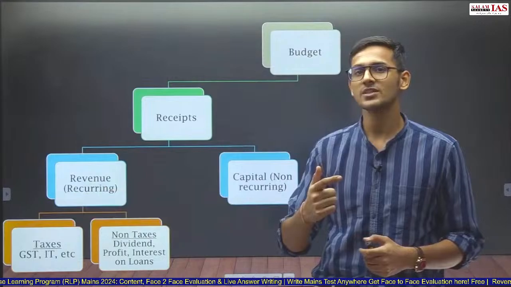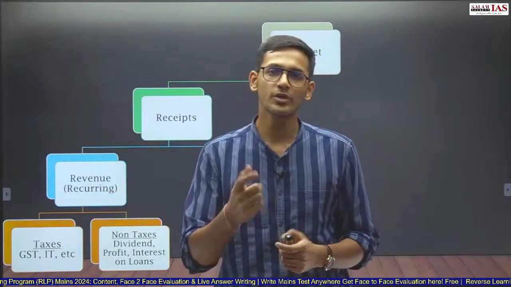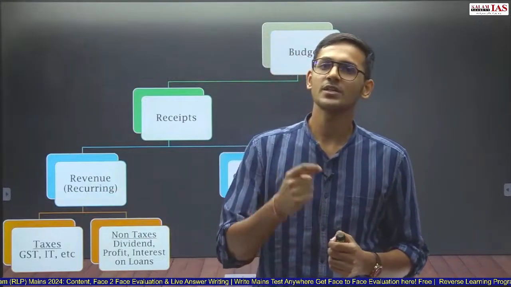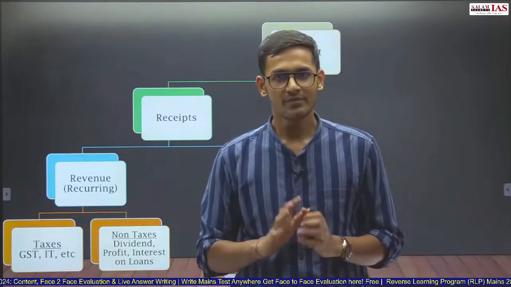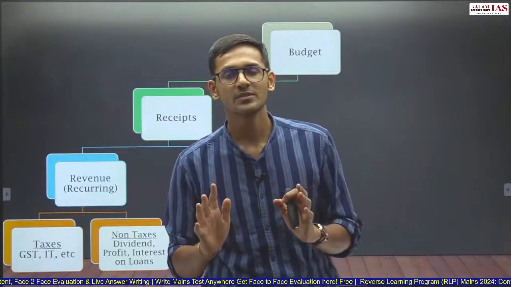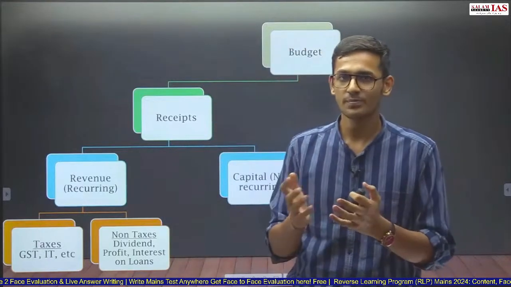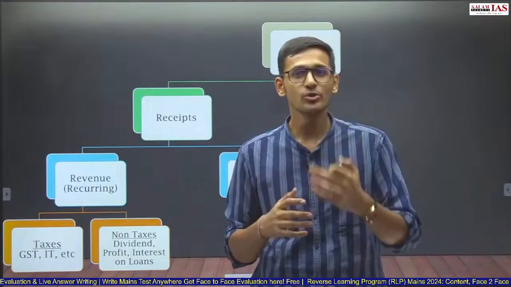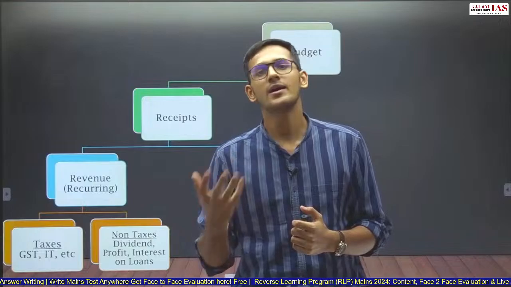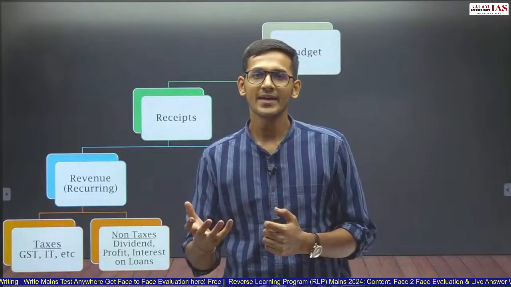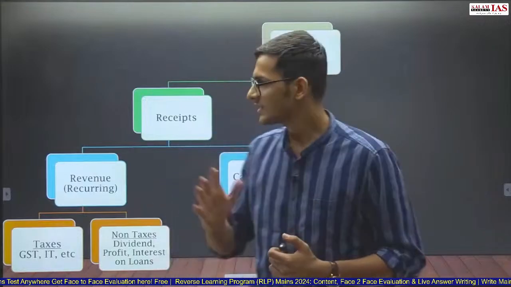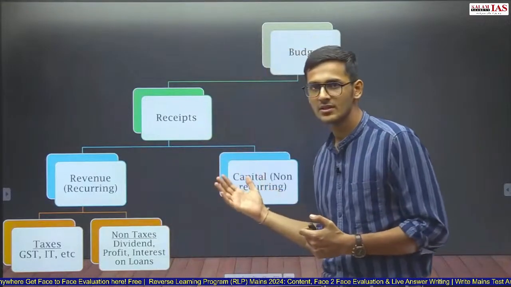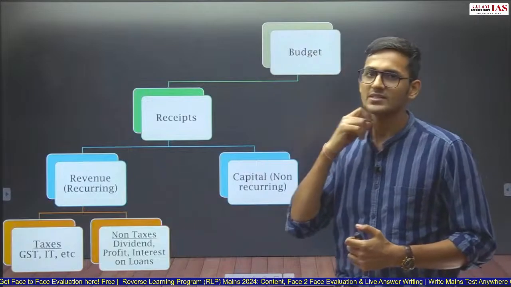Whereas the other person goes and sells the jewelry of his mother. Now, if the other person goes to the market, sells the jewelry of his mother and brings the money back home, the father will definitely scold that person. Father or mother, whoever, is not going to praise the second person, because the second person has essentially not earned any money. Second person has sold his assets and converted those assets into cash. Now that is essentially what capital receipts are. Now capital receipts are of two types.